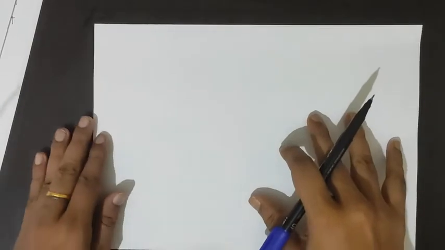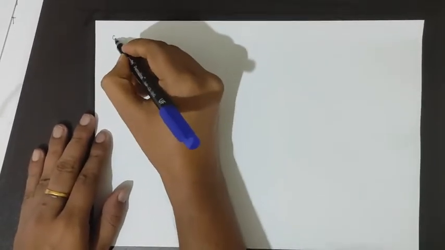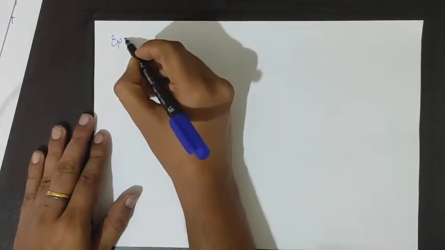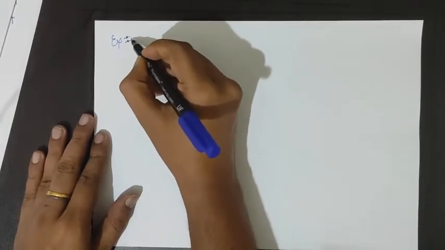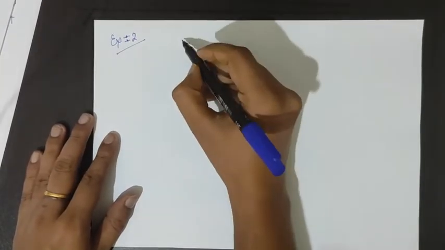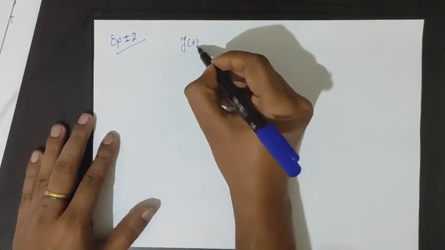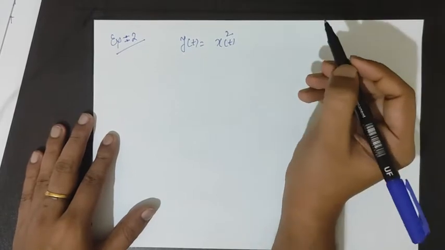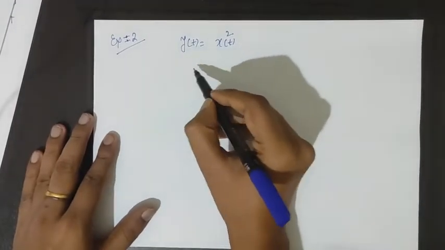Let's take another example. Let's take another system, y of t is equal to x of t square.